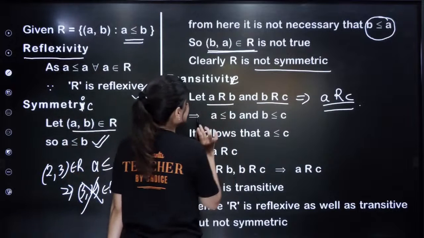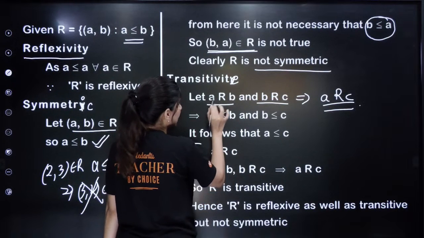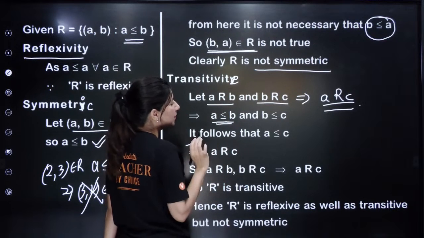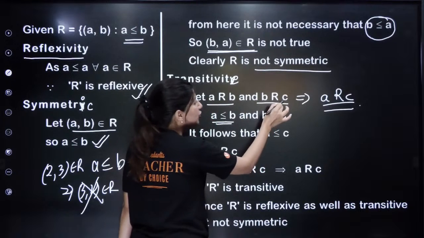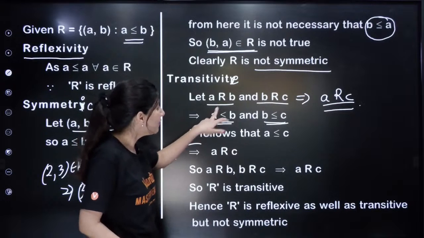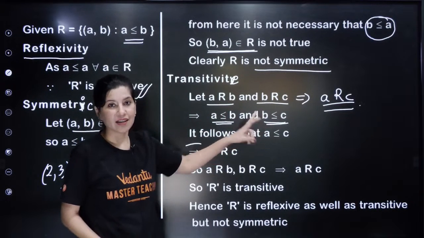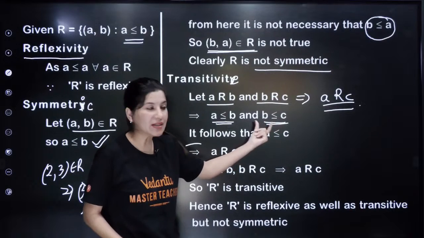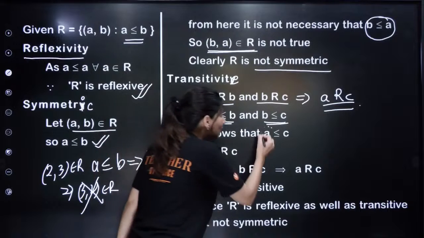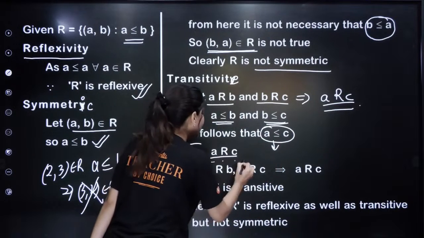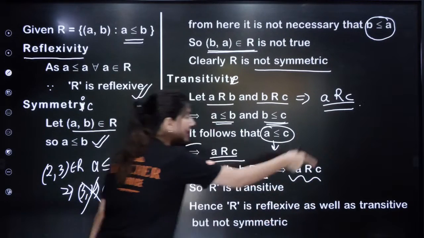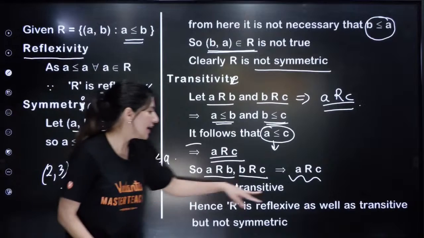Now A comma B is sitting, that means A should be less than or equal to B. B and C are also in my relation, that means B is less than or equal to C. Now what does that mean? That A will be either equal to or less than C. These two statements simply mean that A will be smaller or equal to C. That means A comma C will be in my relation. So A comma B, B comma C sitting inside my relation implies that A comma C will also sit inside my relation. That's why R is transitive.